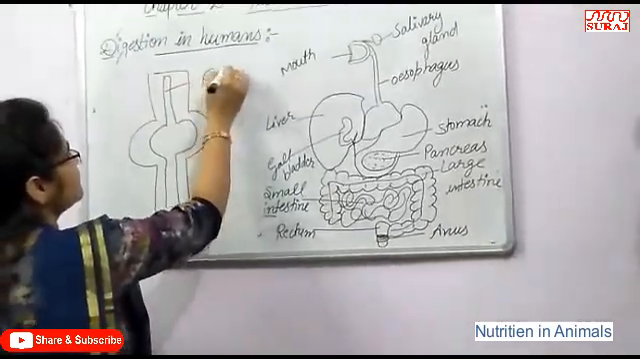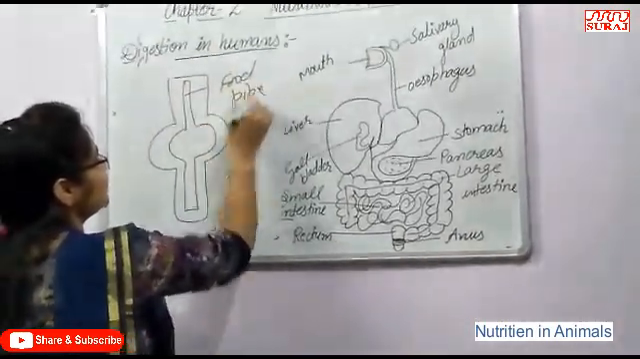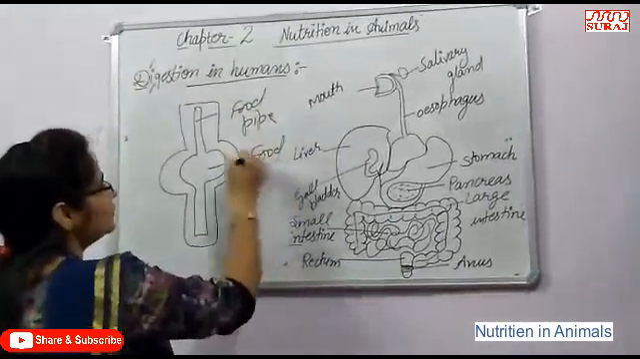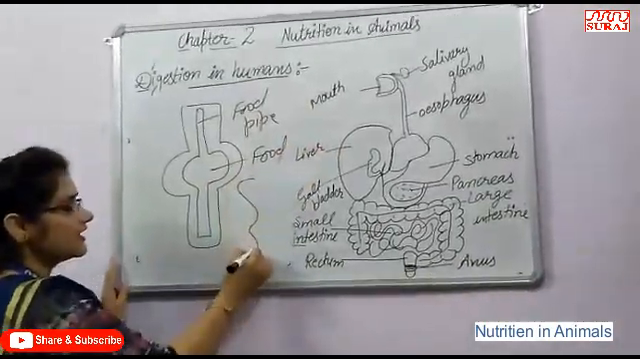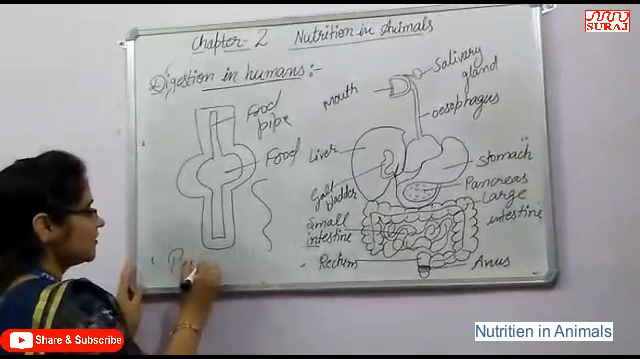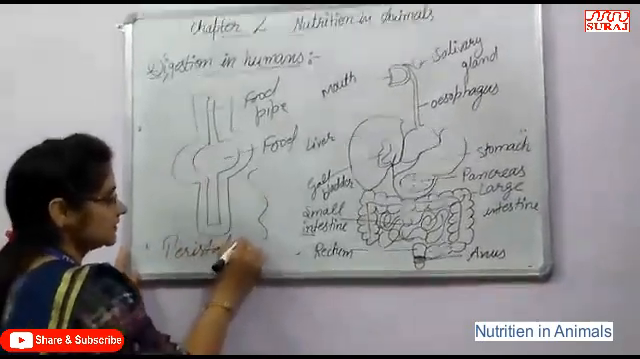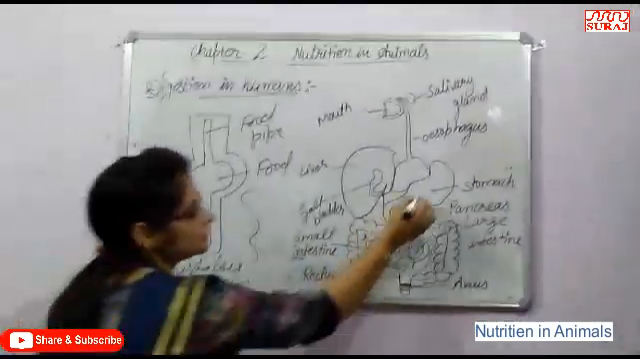Okay, that is the food pipe, or oesophagus, and that is food. The food moves in the oesophagus in a wave-like action that is called peristalsis. Okay, then the food reaches the stomach.